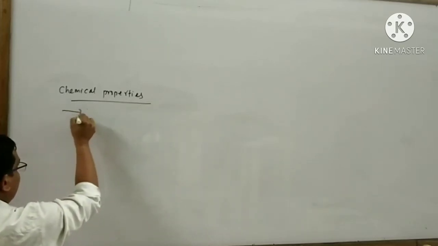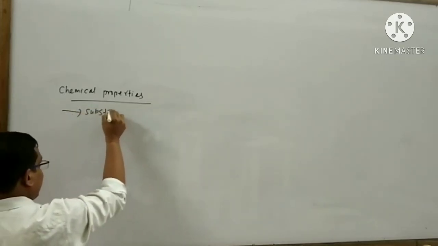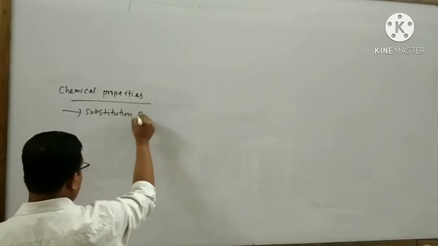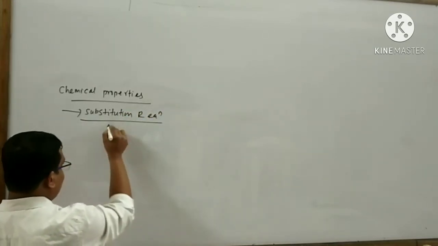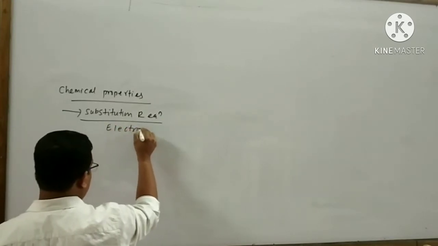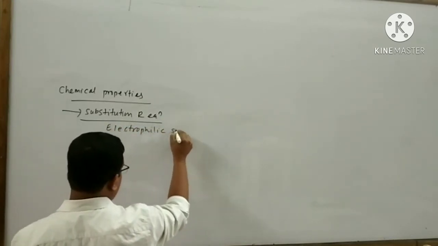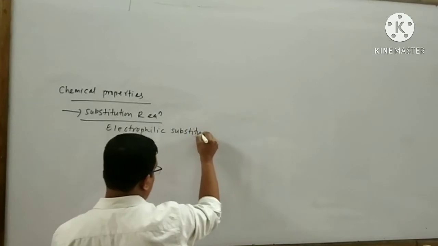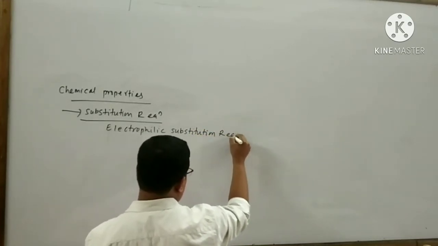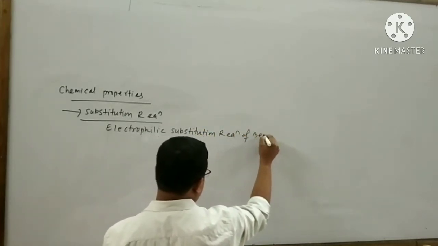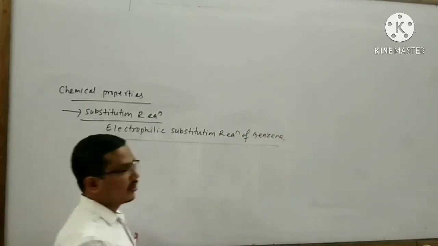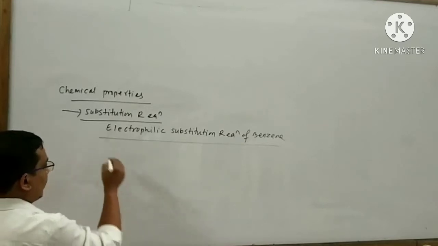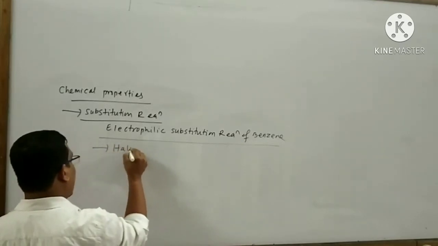At first I will discuss about the substitution reaction of benzene. Generally we think about the electrophilic substitution reaction of benzene. There are different types of electrophilic substitution reaction of benzene. First is halogenation.